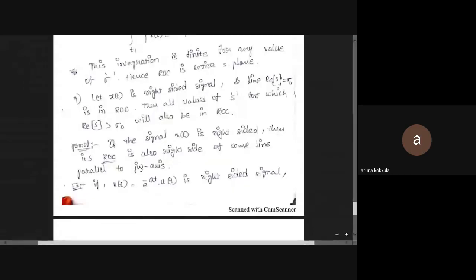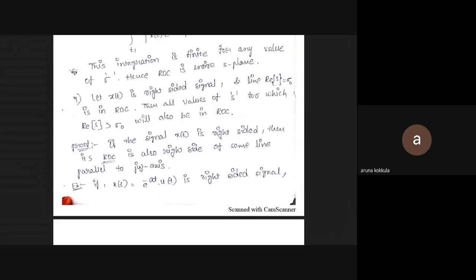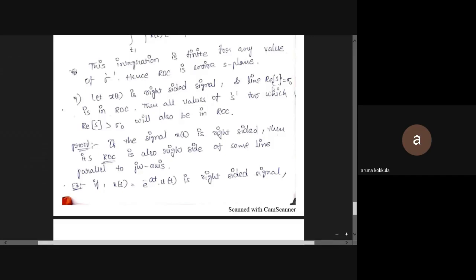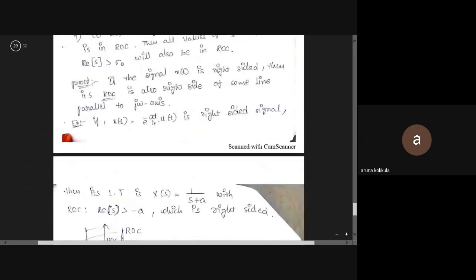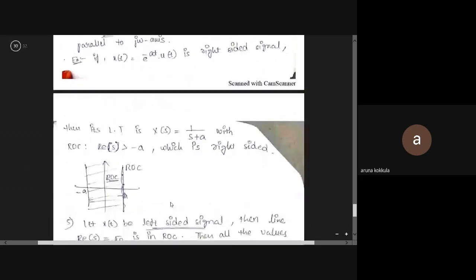You can call it a causal signal, defined from 0 to infinity. The ROC of a right-sided signal is real part of s greater than sigma naught. For example, consider x of t is e power minus at u of t. The ROC is real part of s greater than minus a.